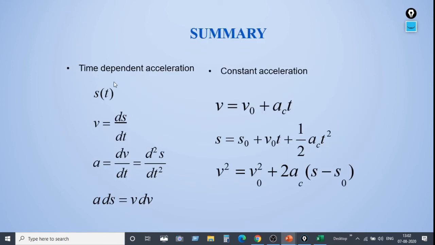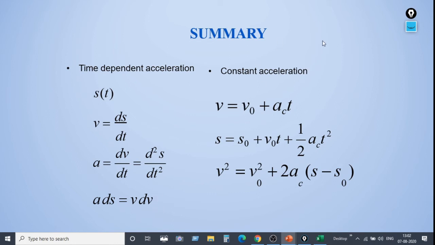Now we will see what is time dependent acceleration and constant acceleration. We know that velocity is the rate of change of displacement, that is ds by dt, and acceleration is the rate of change of velocity, or else we can write it as the double differentiation of displacement, that is d square s by dt square. From this, a ds is equal to v dv.